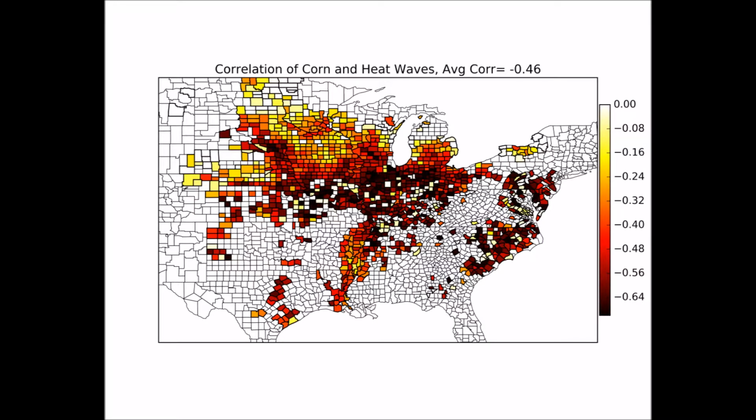Next, I repeated this process for every county in the US. These plots show the correlations. Every county that is red means there is a significant correlation, and every county that is dark red means there is a highly significant correlation.